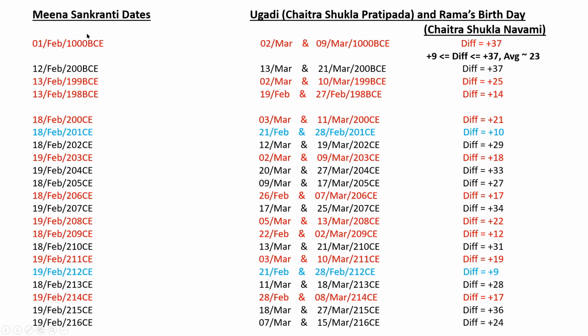So these are the dates of the Meena Sankranti. Basically, Meena is Pisces, the zodiac constellation Pisces. So these are the dates when the sun enters Pisces, when the sun enters Meena. Around 1000 BCE, it was happening on Feb 1st. Now it happens around March 15th.